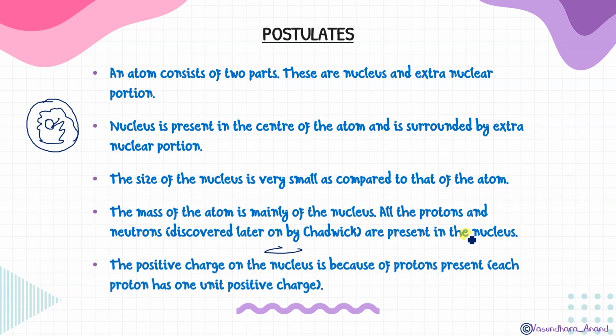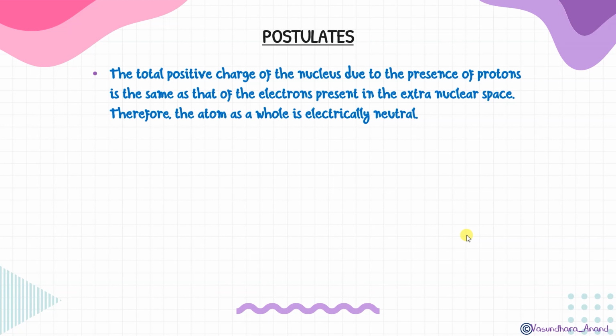The positive charge on the nucleus is because of the protons present in that nucleus. Each proton has 1 unit positive charge. That we know. The total positive charge of the nucleus due to the presence of protons is the same as that of the electrons present in the extra nuclear space. This is the important point: whatever the number of protons, it will be equal to the number of electrons present in the extra nuclear space. And that is the reason why the atom is electrically neutral.